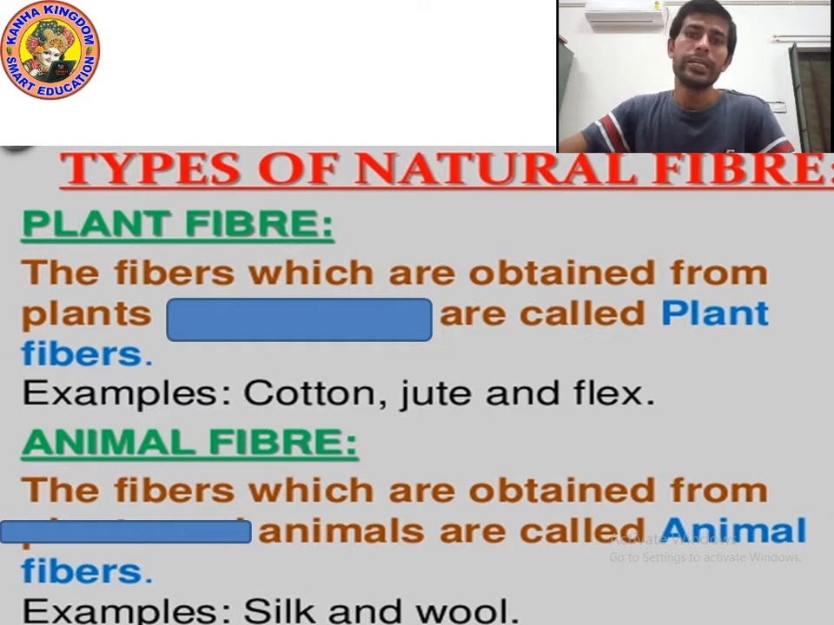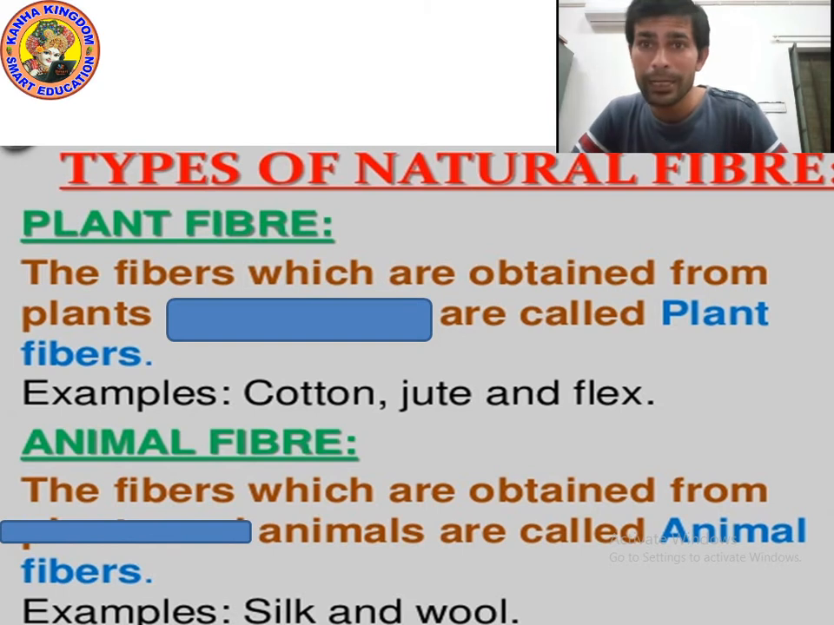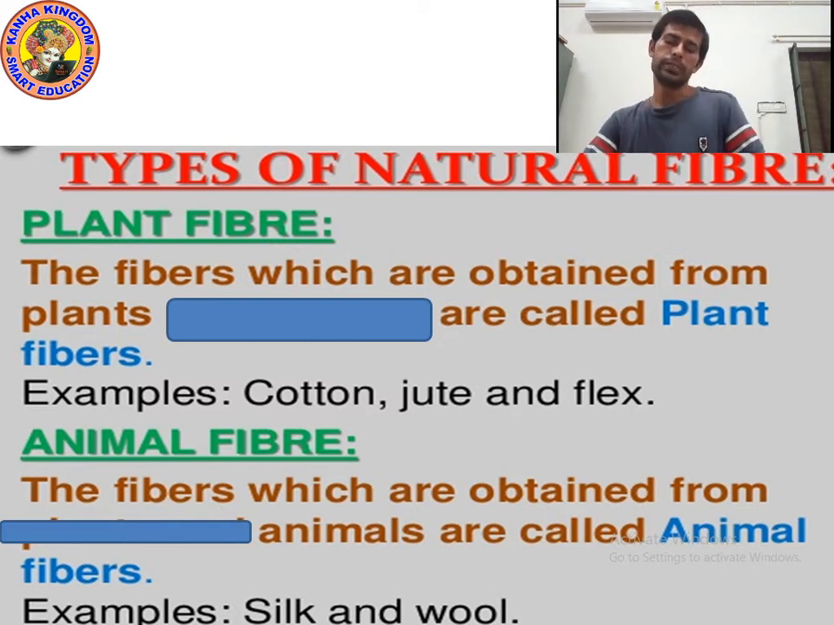Cotton we get from the cotton plant. You know cotton is white in color, am I right? And it is used to make many different kinds of clothes. It is used to make sweaters, socks, scarves, many things. And jute we get from the jute plant, and it is used to make silk. And flax we get from the flax plant.